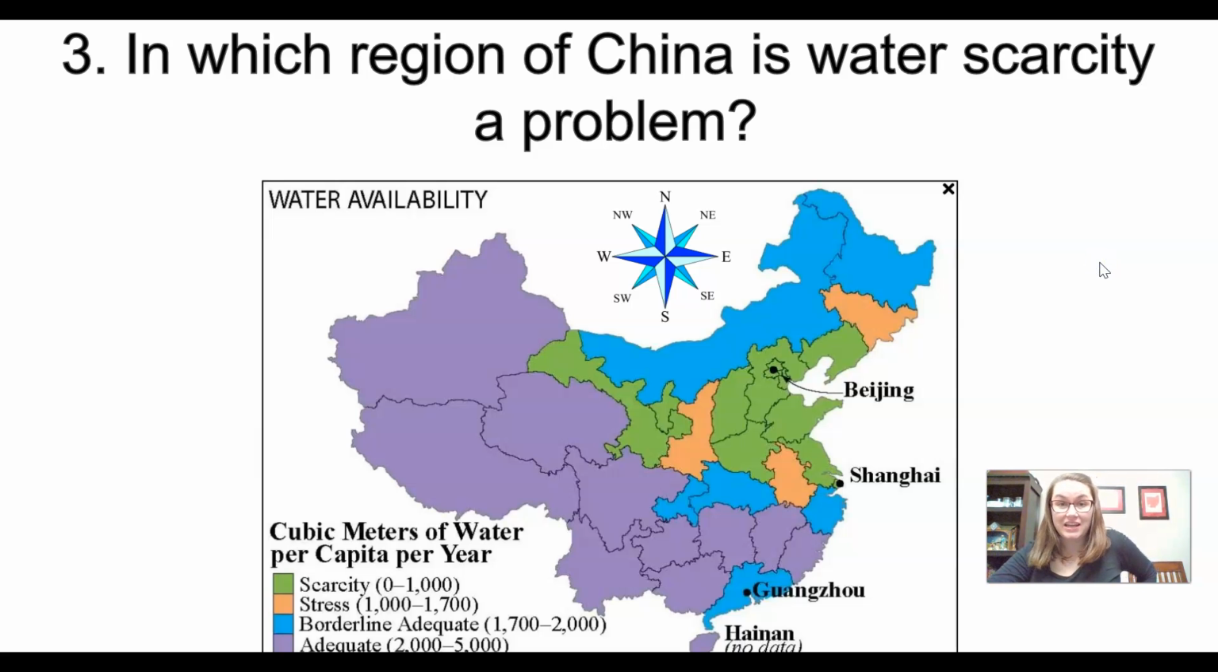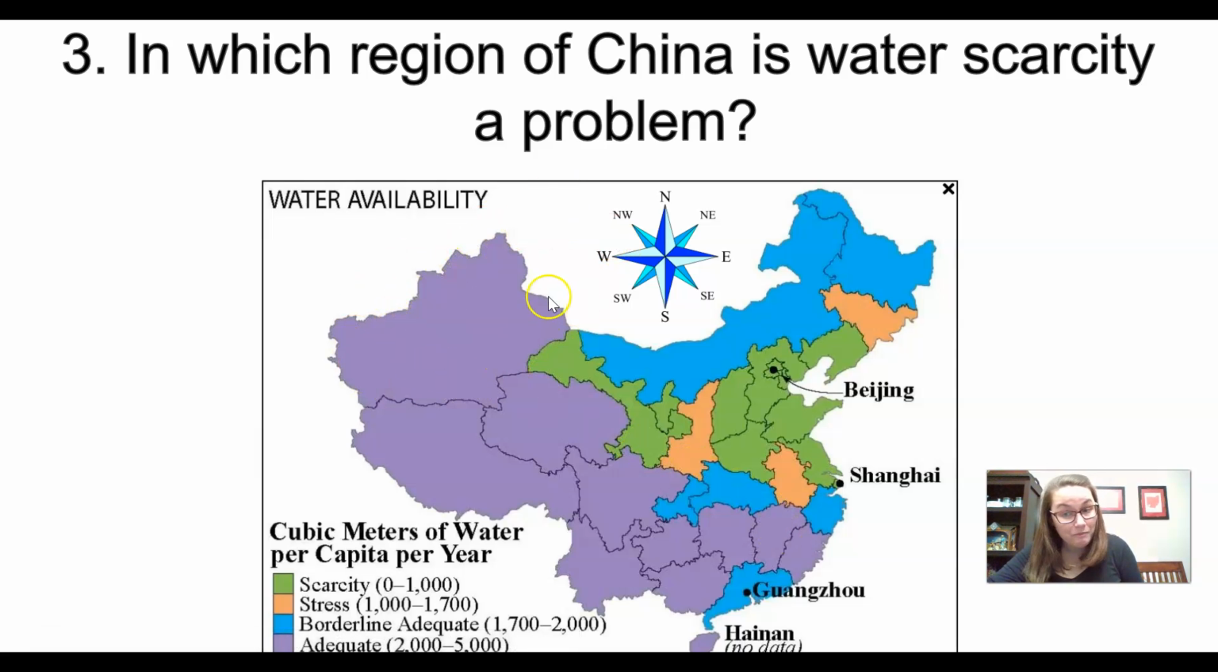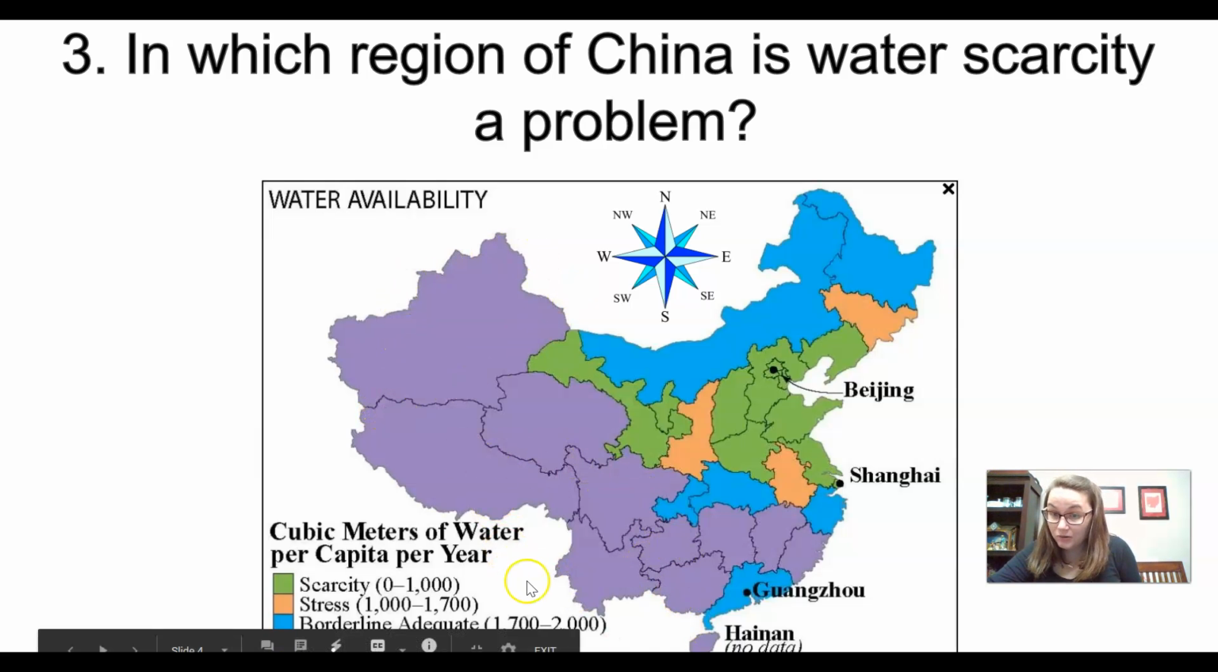In what region of China is water scarcity a problem? So remember, water scarcity means the absence of water where there's not a lot of water available. And remember, we're looking at per capita, so per person. You can have rivers over here and you can have lots of rainfall over here, but we're looking at per person. If a billion people live over here, there's going to be a lot less water. This might be desert, but there aren't a lot of people, so there's enough water for the people that do live here. This is a rain shadow.